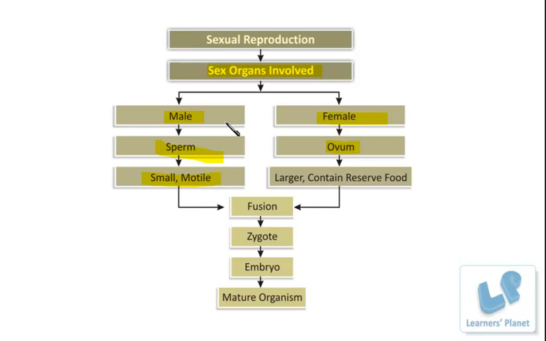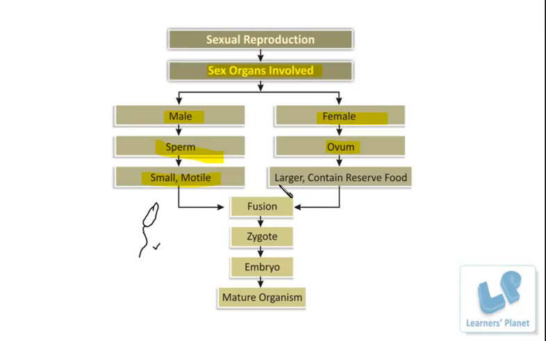So a sperm is considered the smallest cell in the body, and it appears something like this. I can show you here. This is the oval shaped structure, and this small tail is there. This structure is motile in nature because of the presence of the tail. This tail helps the sperm to reach the ovum.